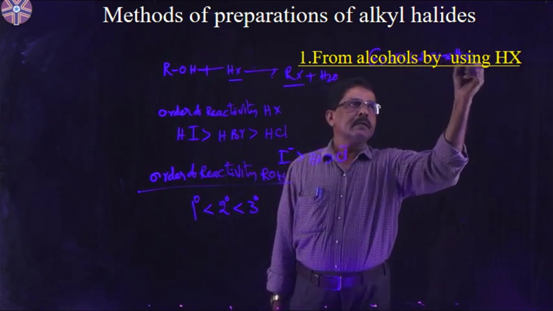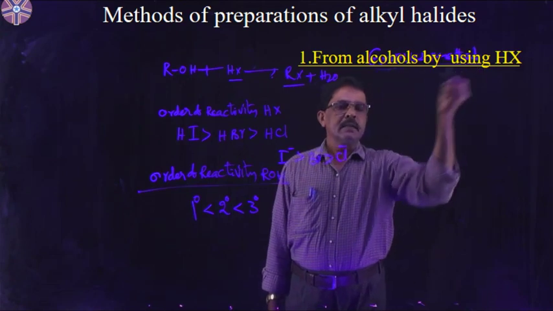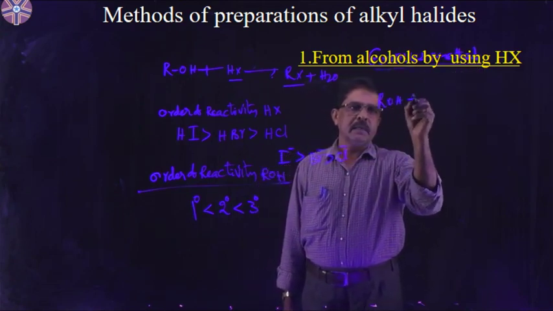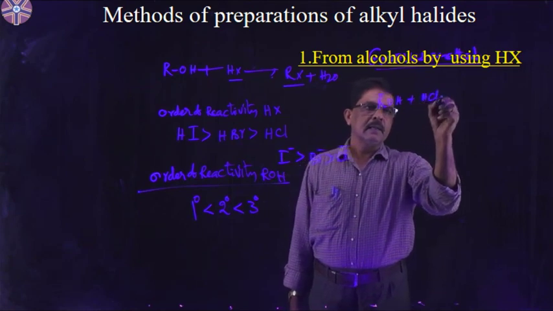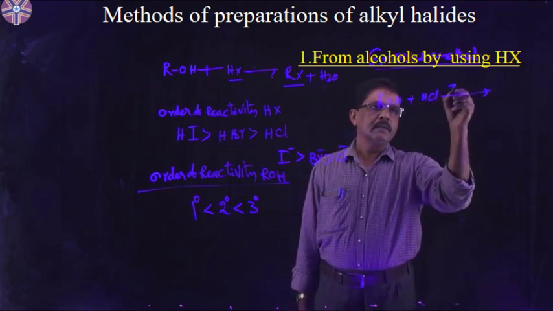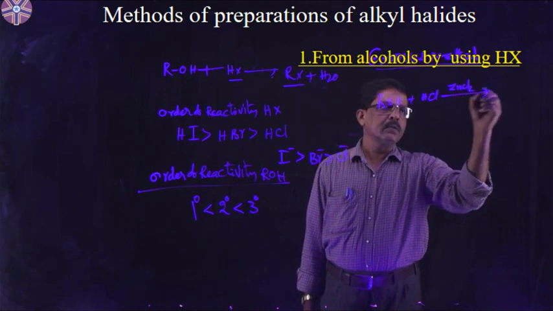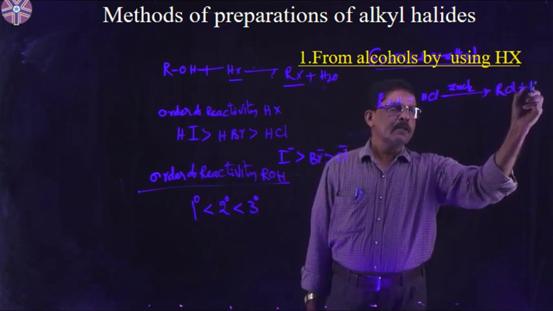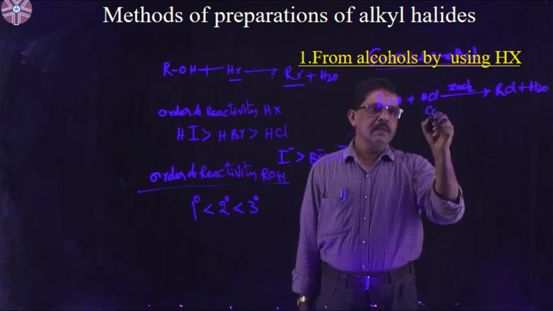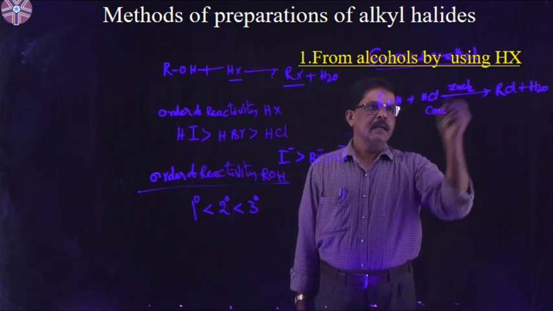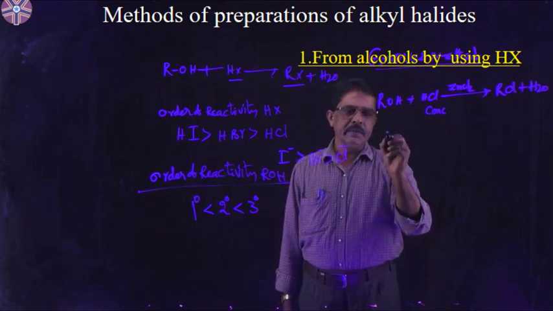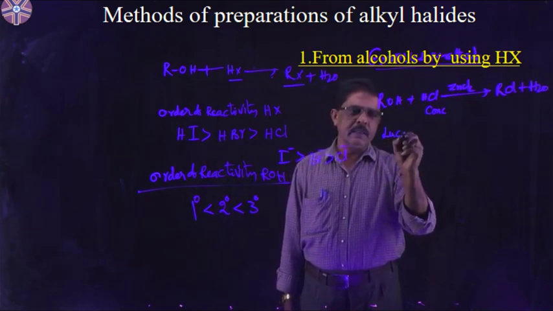By using this one, we can describe Groves method. In the Groves method, we can prepare alkyl chlorides: ROH plus HCl in the presence of ZnCl2 gives RCl plus H2O. Here concentrated HCl and anhydrous ZnCl2 is said to be Lucas reagent.